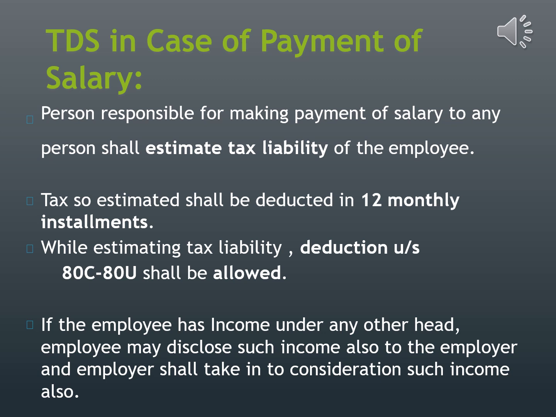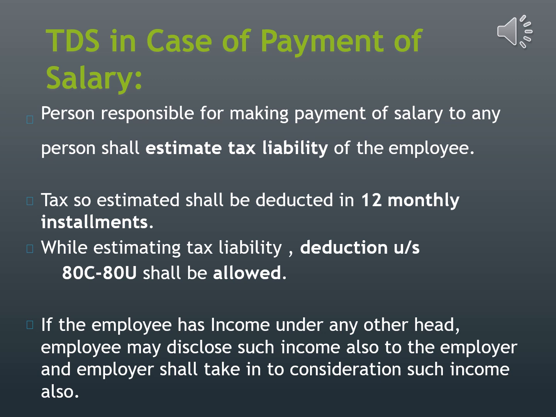Now a very interesting case. What will be the TDS in case of payment of salary? Persons responsible for making such payments will estimate the tax liability of the employee, and the estimated tax liability will be deducted in 12 monthly installments after allowing deduction of 80C to 80U. In case the employee has any other income under any other head, he will disclose such income, and the employer shall take into consideration such incomes also.